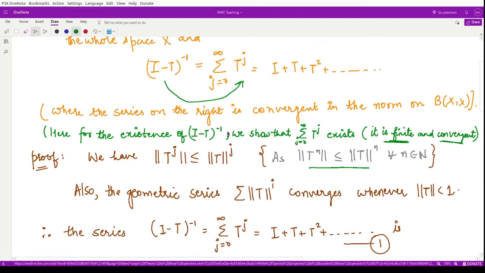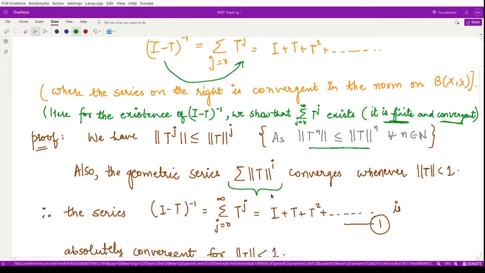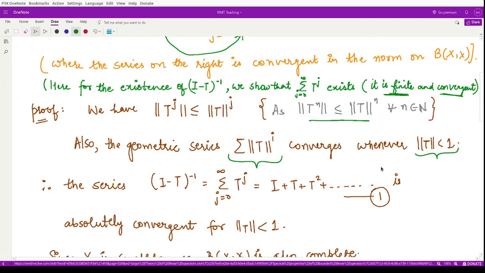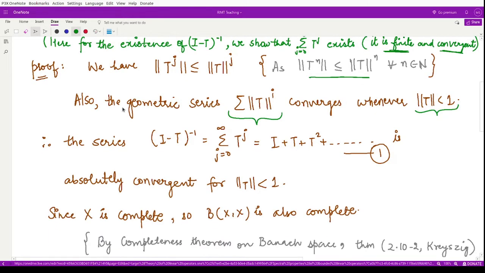If you look at this series where the terms are defined in a normed manner, this series converges only if the norm of T is less than 1. Why? Because in that case it would become a geometric series. How would this series look? It would look something like this.